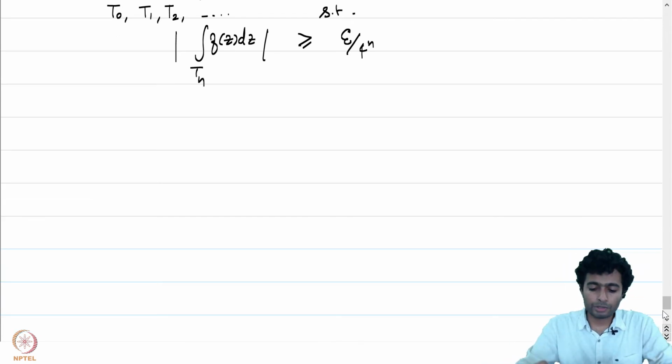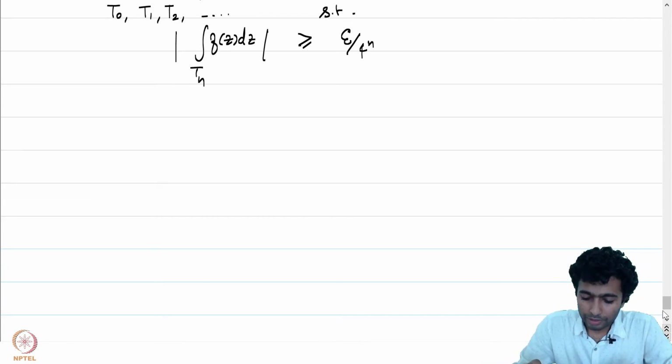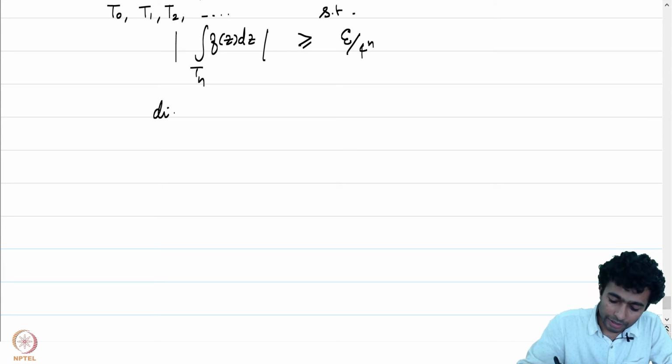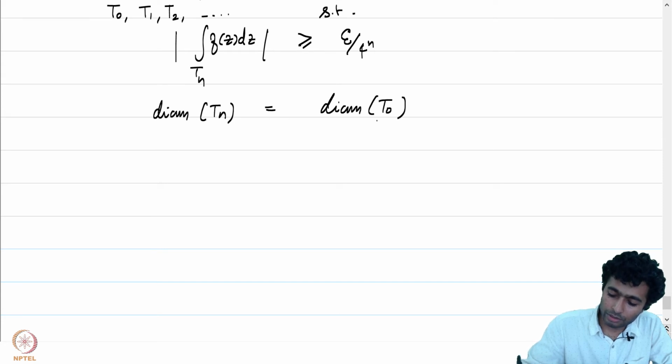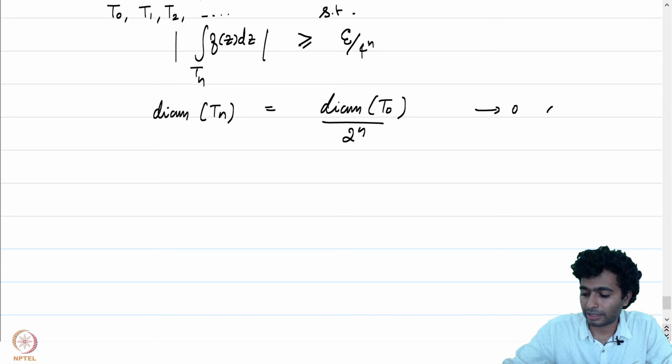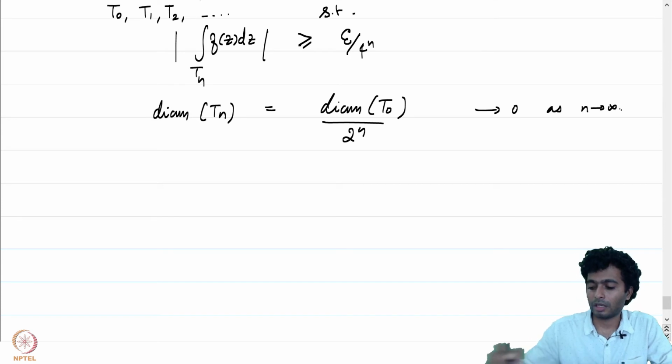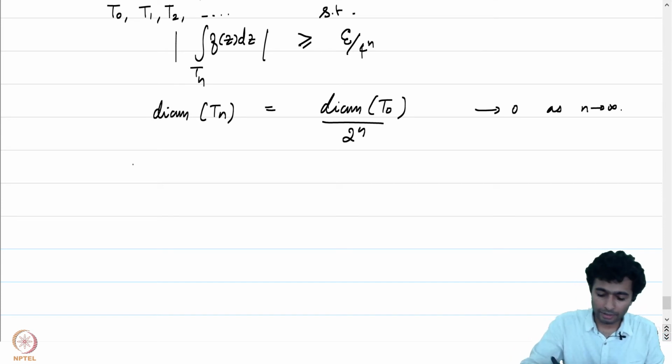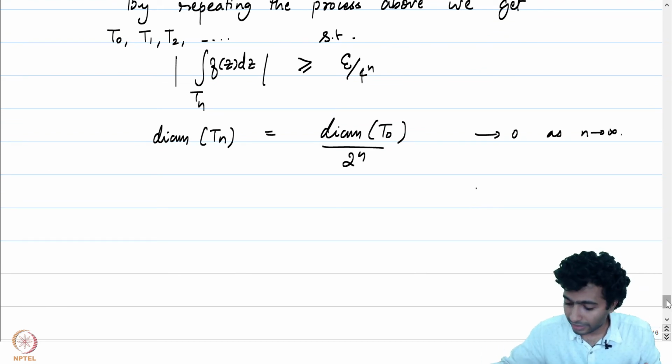Okay, we are in good shape as of now, because if you notice, the diameter of Tn is just going to be equal to the diameter of T0 by 2 to the power n, which converges to 0 as n goes to infinity. So pick some zn. Oh, in fact, notice that we can say more here.